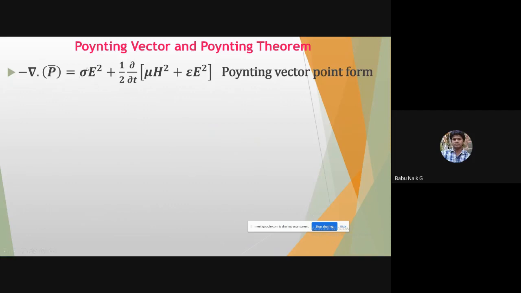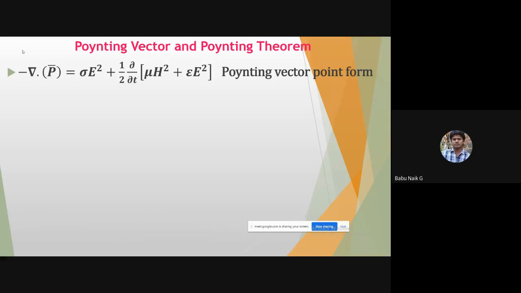Now you can see this one, sigma into E squared, is nothing but the ohmic losses. Then the energy stored in the electrostatic field as well as the magnetostatic field, which is half into the rate of change of the energy stored in the magnetic field, mu into H squared, plus the energy stored in the electric field, epsilon into E squared. That is del dot P bar vector here. And the minus indicates that power is flowing into that surface, that unit area.